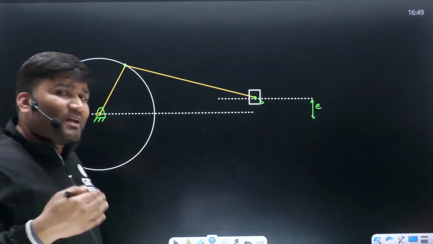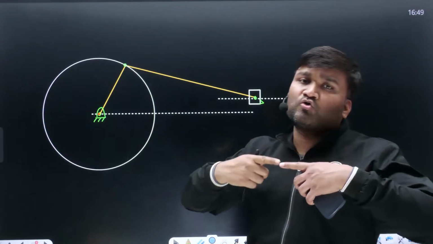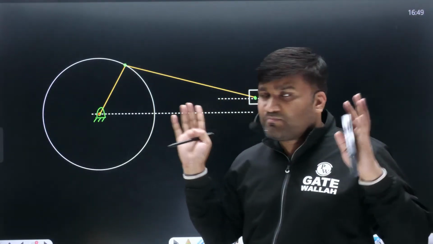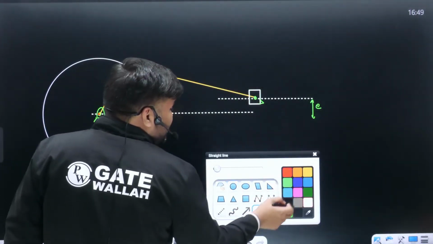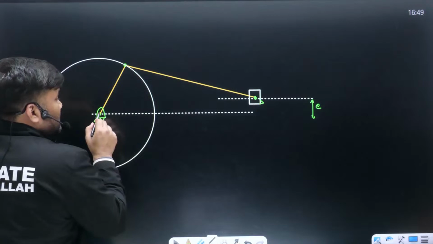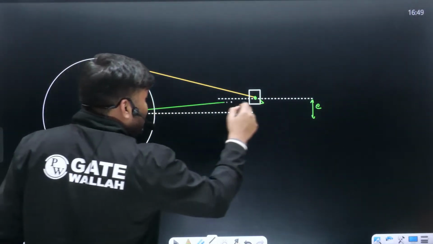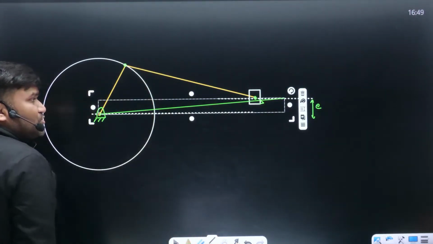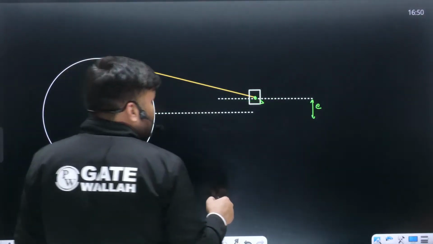Extreme positions. Where are the extreme positions going to be? Always when crank and connecting rod are going to be in line. 0 degree in line, 180 degree in line. Draw it, beta. Where is that going to be? Sir, crank is somewhere here. This is your crank. And in line to this, we are having the connecting rod. One position I have drawn. Or to make it a little bit clear, let me.